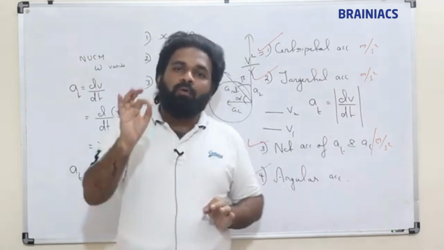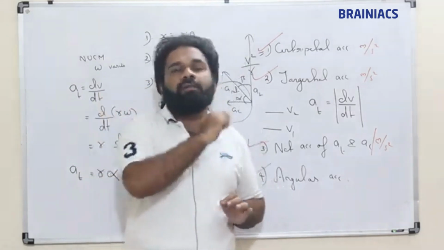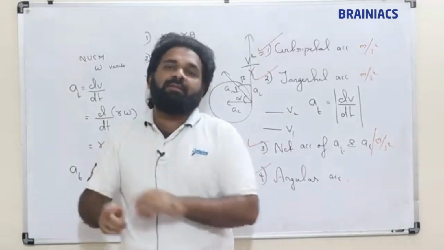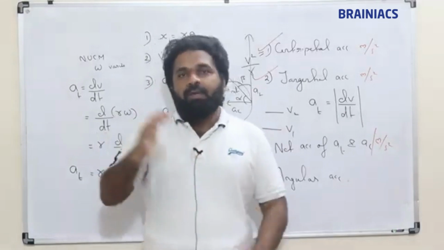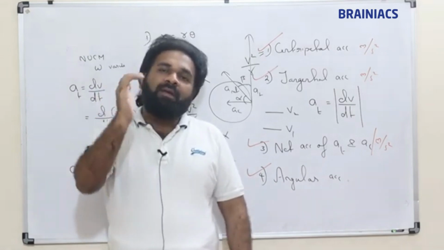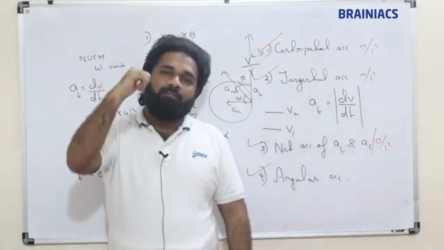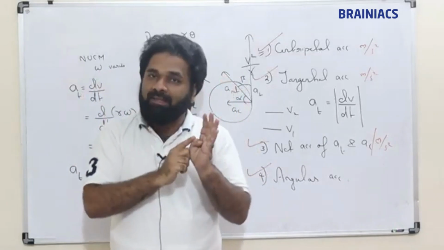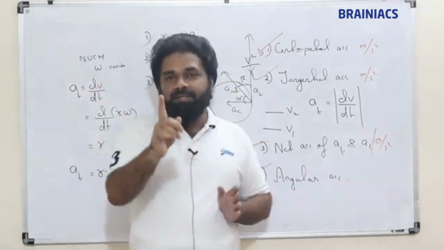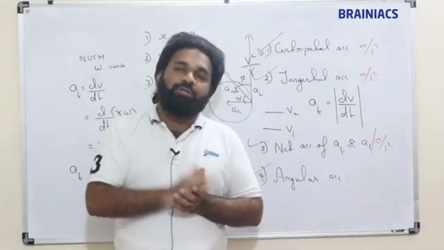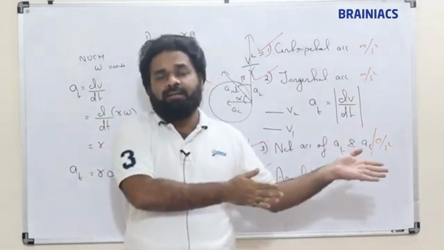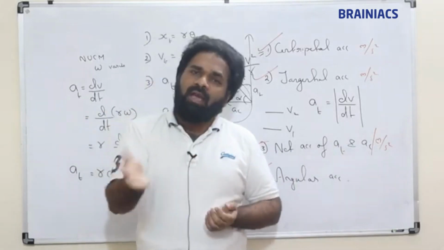Okay, x is equal to r theta, v is equal to r omega, and tangential acceleration is equal to r into alpha. Direction of theta, omega, alpha: take the fingers in the direction of motion, where the thumb is showing, that will be the direction of theta and omega. Theta and omega are axial vectors. If tangential force is aiding the motion, then alpha will follow the direction of theta and omega, just like acceleration follows the direction of velocity and displacement.